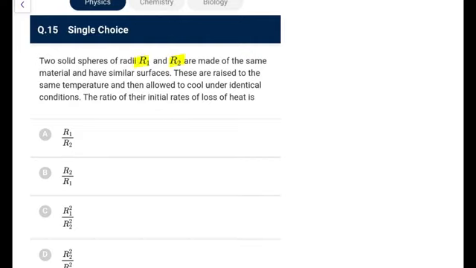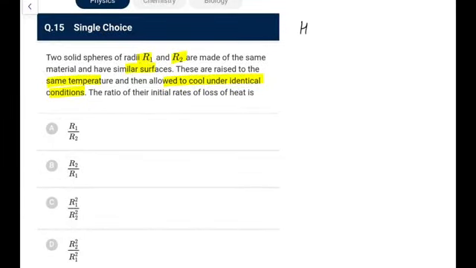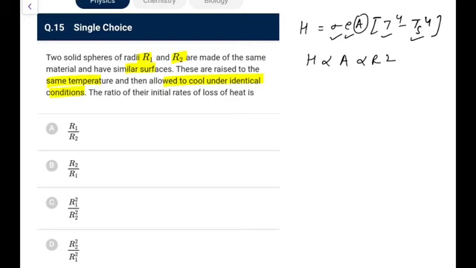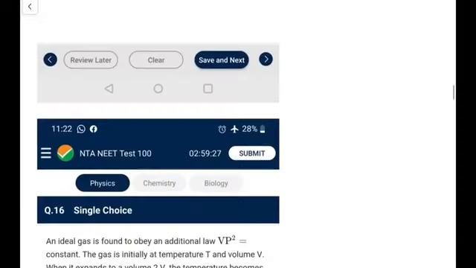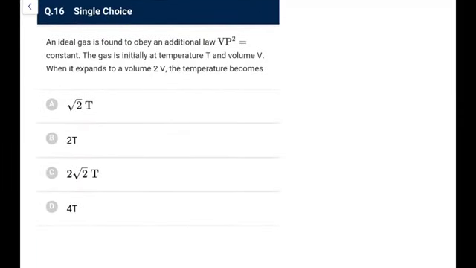Two solid spheres of radii R1 and R2 made of the same material have similar surfaces. These are raised to the same temperature and then allowed to cool under identical conditions. The ratio of their initial rates of loss of heat will be, a rate of loss of heat that you write as H, you write it as σeA(T⁴ − Ts⁴). Now these factors are all same, so it will only depend on A. So H is proportional to A and A is proportional to R square. So you can directly say it is proportional to R1 square by R2 square. Directly you can write.